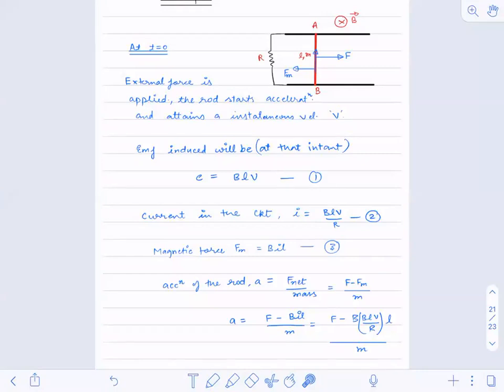Is there anyone who is having the question paper? I have to check whether I have it with me or not. Let me just check. We will discuss the question paper if I have it with me. If you have any doubt, you can ask. Okay, I guess I have it.